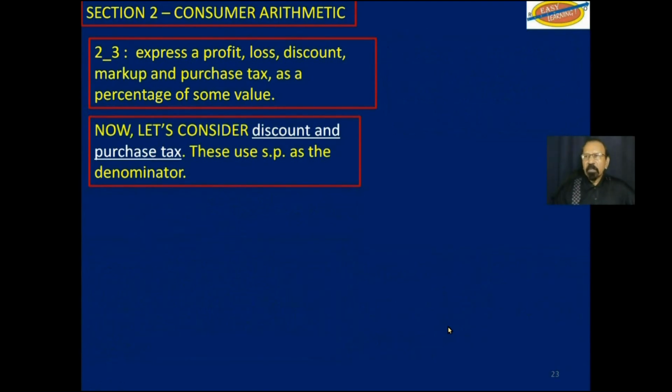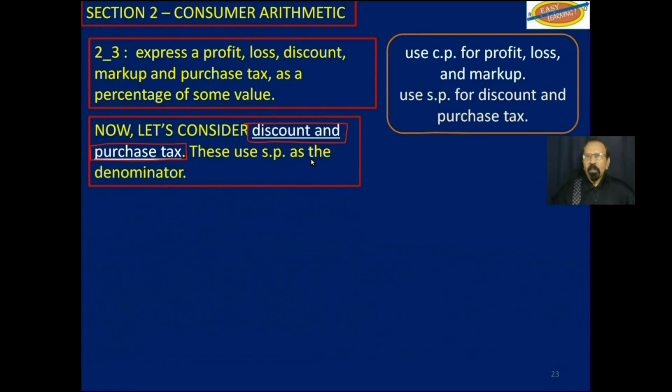So now let's consider discount and purchase tax. Again, we did a number of examples of these in the previous video. So we use cost price to calculate profit, loss, and markup as the denominator.